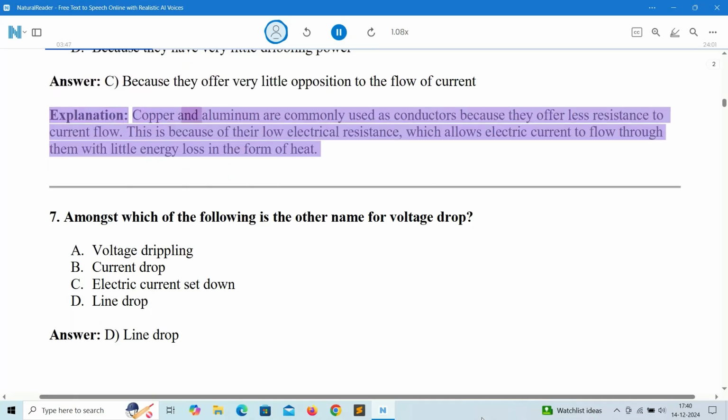Explanation: copper and aluminum are commonly used as conductors because they offer less resistance to current flow. This is because of their low electrical resistance, which allows electric current to flow through them with little energy loss in the form of heat.